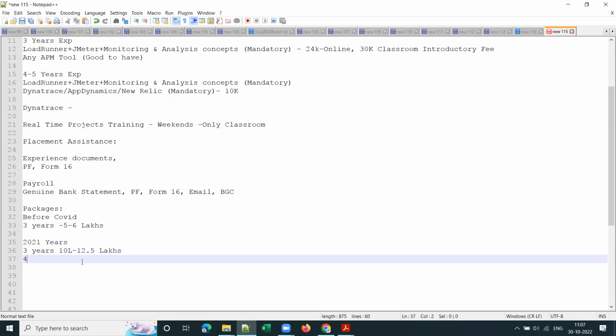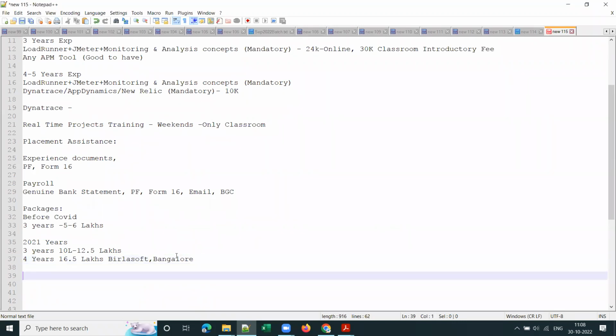And one of my students got a 16.5 lakhs package for 4 years experience. This is from Birlasoft of Bangalore. I can show that offer letter as well. One of my students claimed 4+ years experience and got a 16.5 lakhs package from Birlasoft of Bangalore.